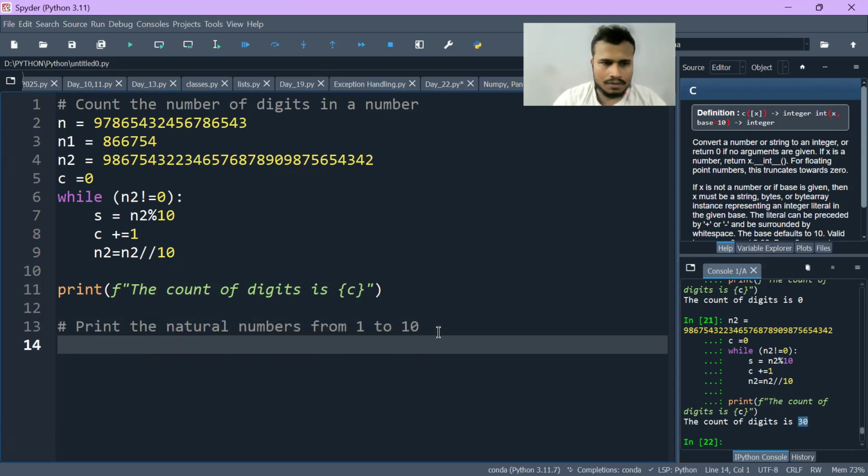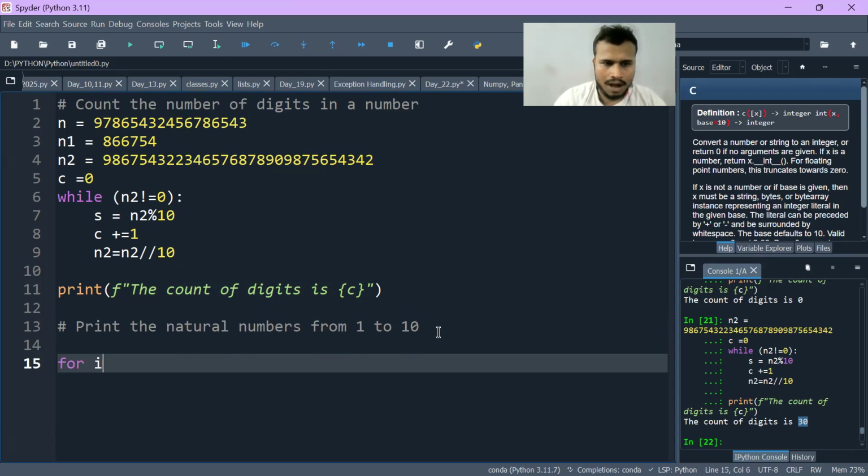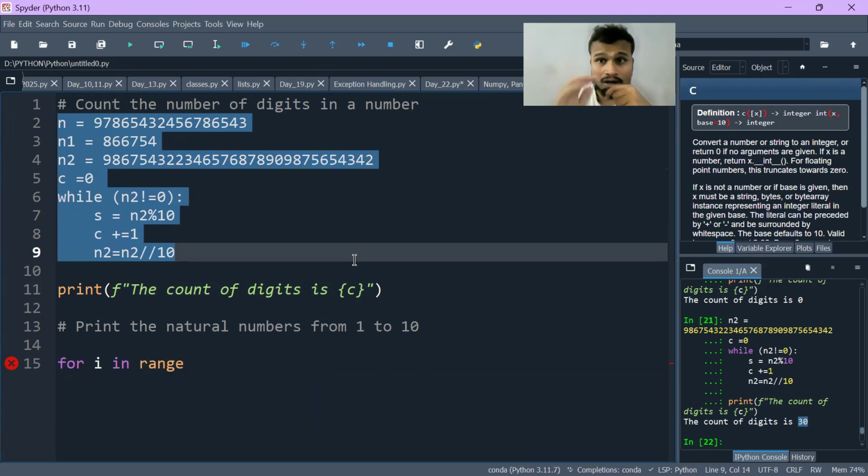So what I have to do is use for i in range. Here we already know the range, that it should go from 1 till 10. We are printing that. For that reason, we are using for loop. We can use while loop as well, but it is not necessary to use while loop. We can use either loop.